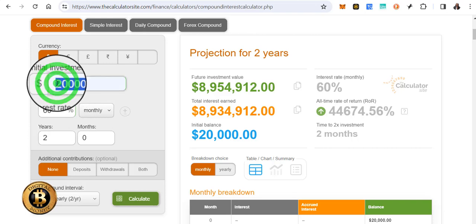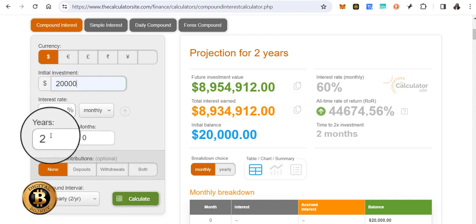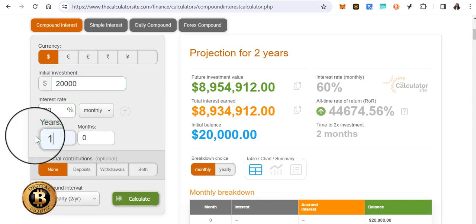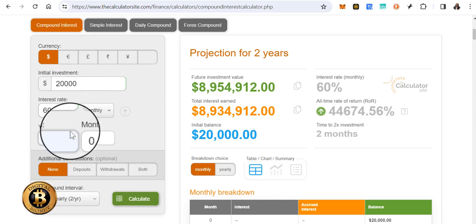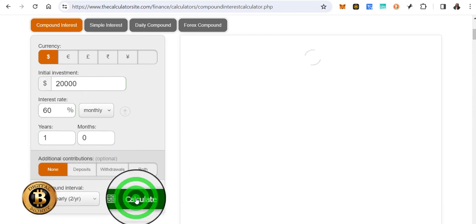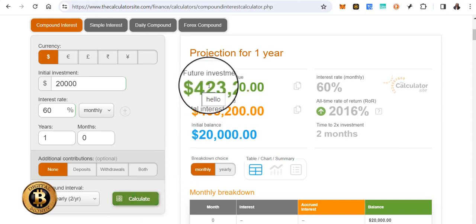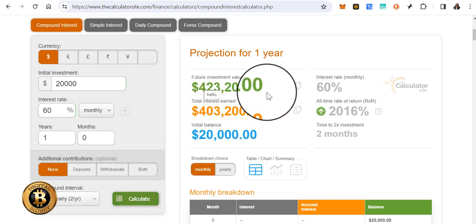Now let's look at one someone asked me about. Hopefully they will see this video. They asked me to calculate 20,000 on a 1 year. So we will do that and calculate. And that is your return, 423,200. So again, you can play around with these numbers.